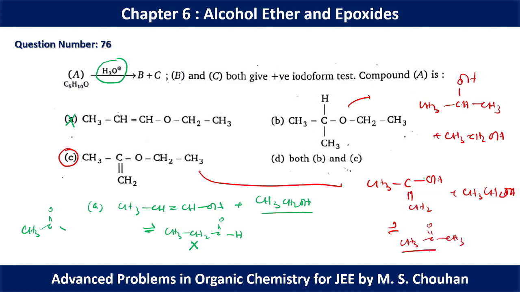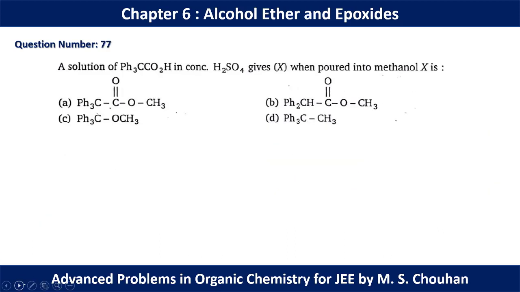We have a direct ketomethyl group here, and this ethanol can be oxidized by NaOI, and after that it will give positive iodoform test. So B and C will both give positive iodoform test after reacting with H3O+. Hence option D should be the correct option.